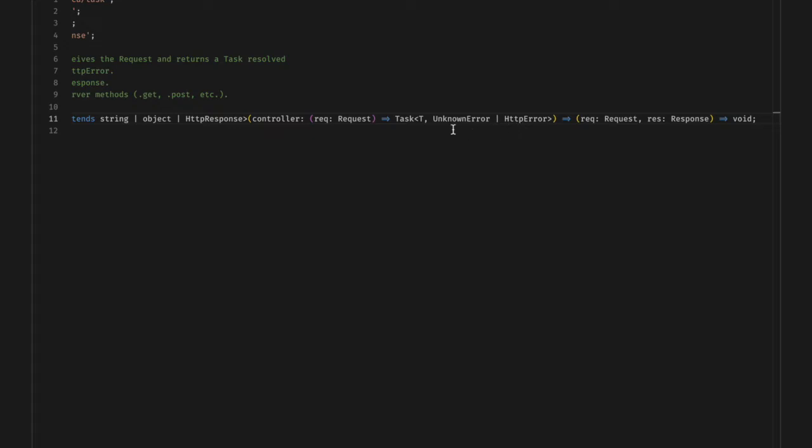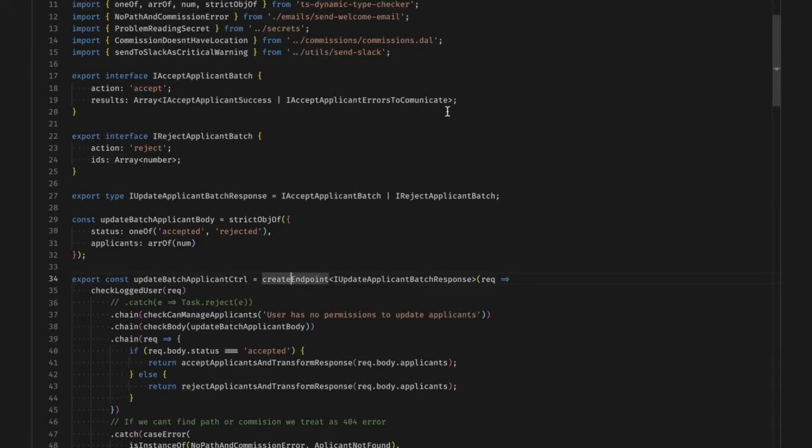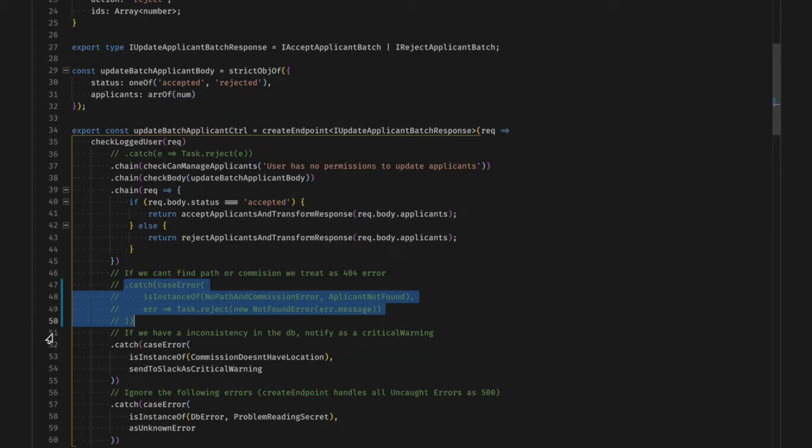The unknown error is treated as a 500 error and is properly logged. The HTTP errors contain the status code and a possible message to return. By having the createEndpoint function restricted on errors, the compiler will fail if we don't say how we want to treat a particular situation.